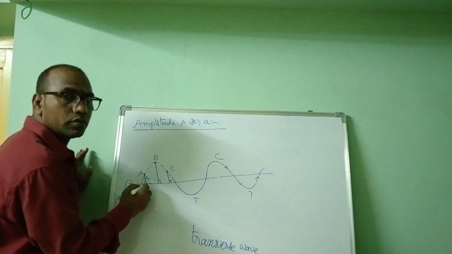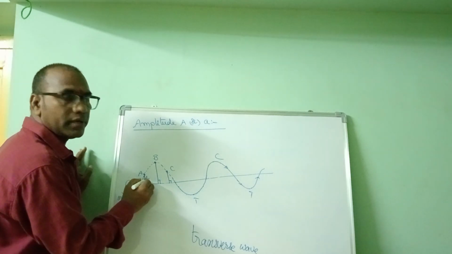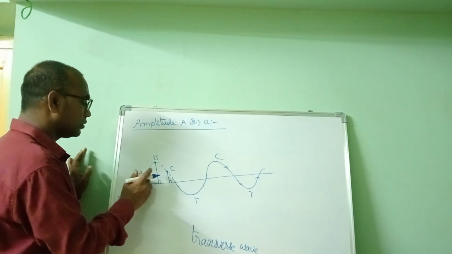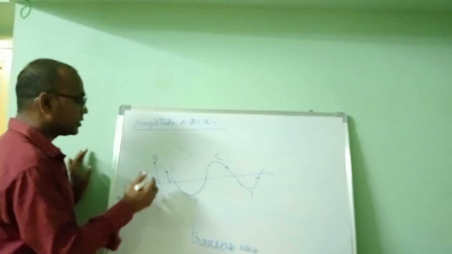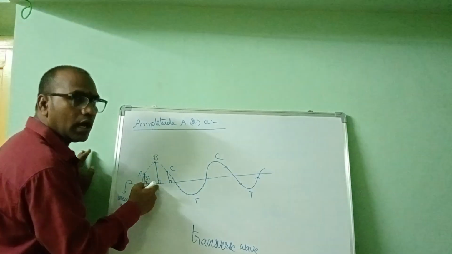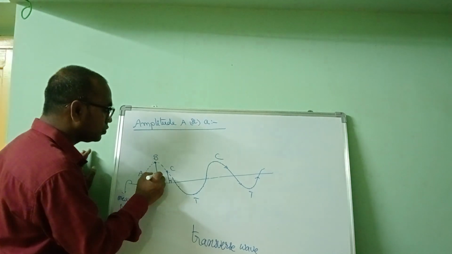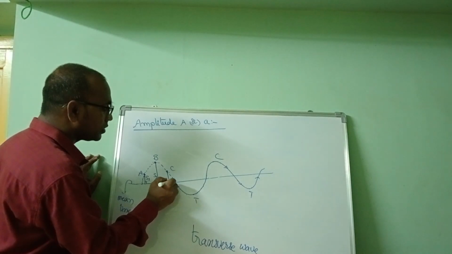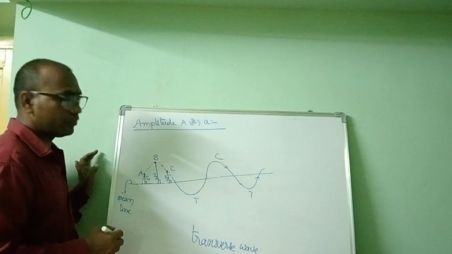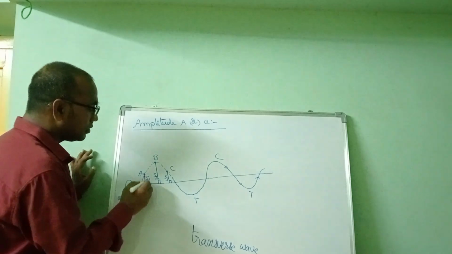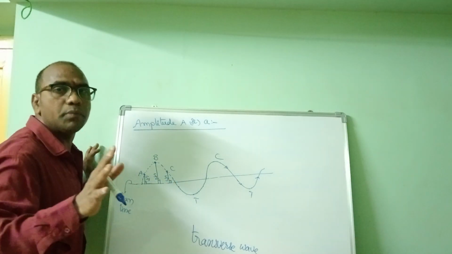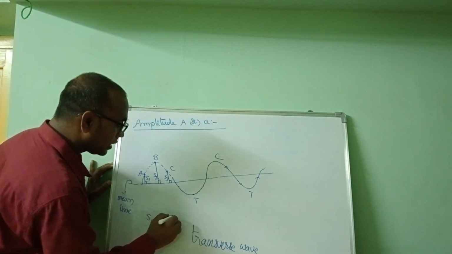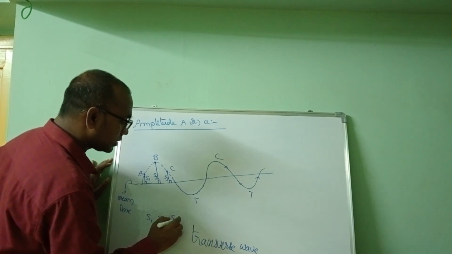From position A onto the mean line, let the displacement be S1. From B onto the mean position, let it be S2. From C onto the mean position, let it be S3. So S1, S2, S3 are the perpendicular distances.